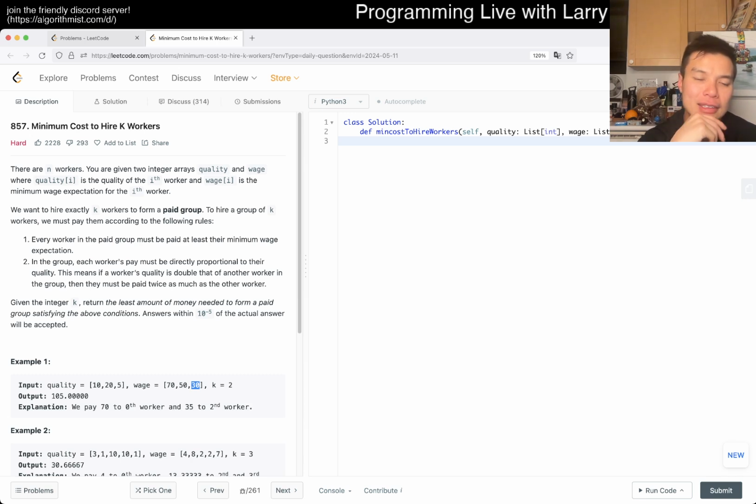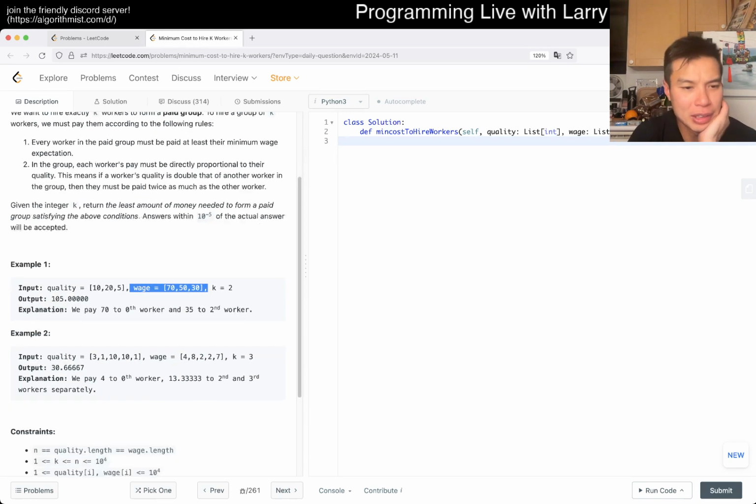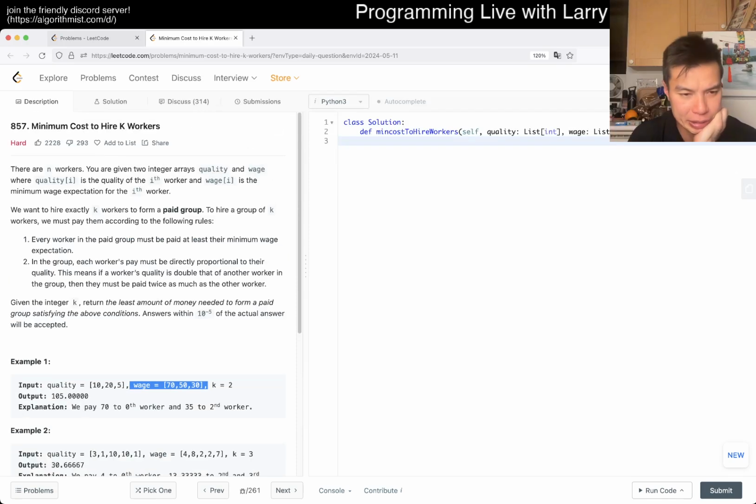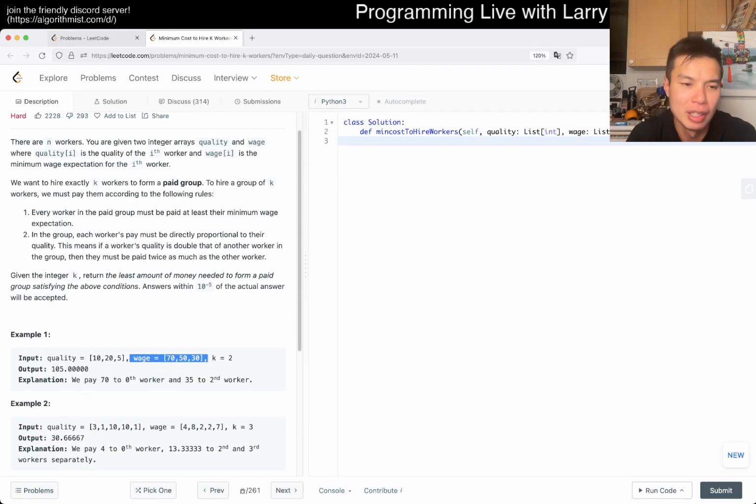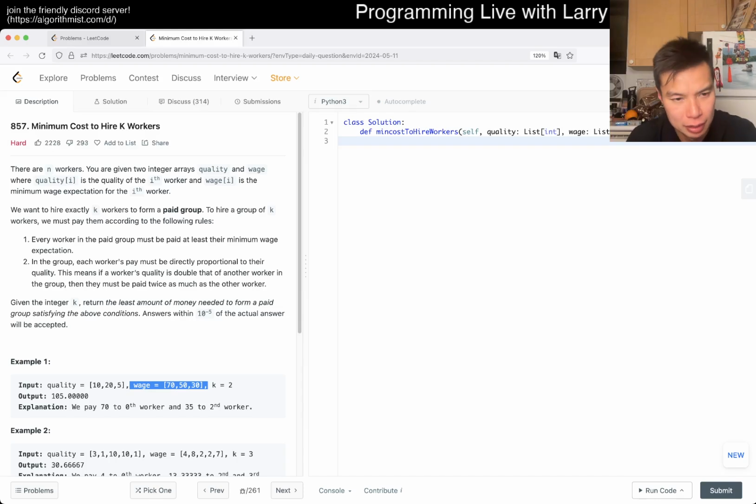I'm trying to think whether you want more quality or less quality. But the wage limit is also a thing. I'm trying, in my head, to conflate all these things together into one cohesive understanding. And to be honest, I'm not quite there yet.